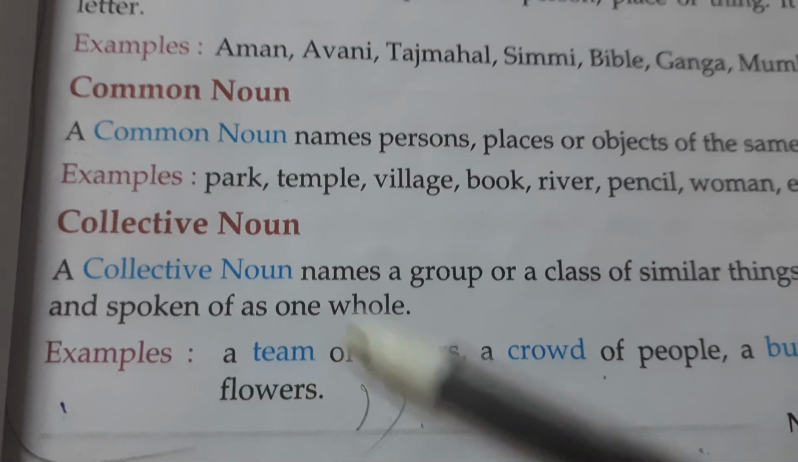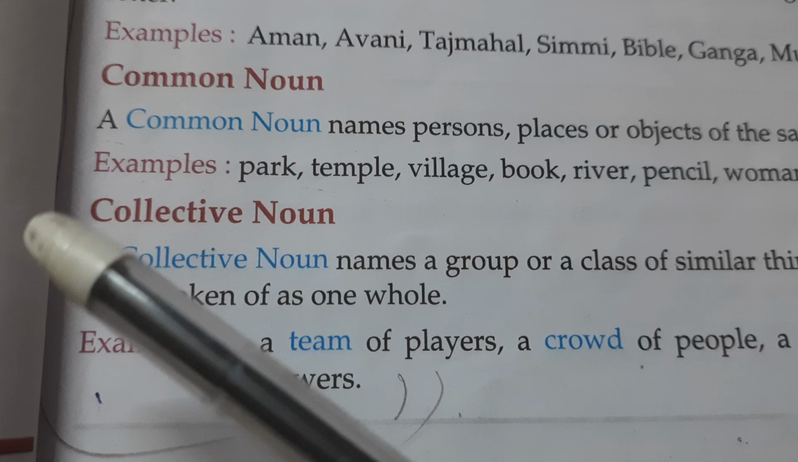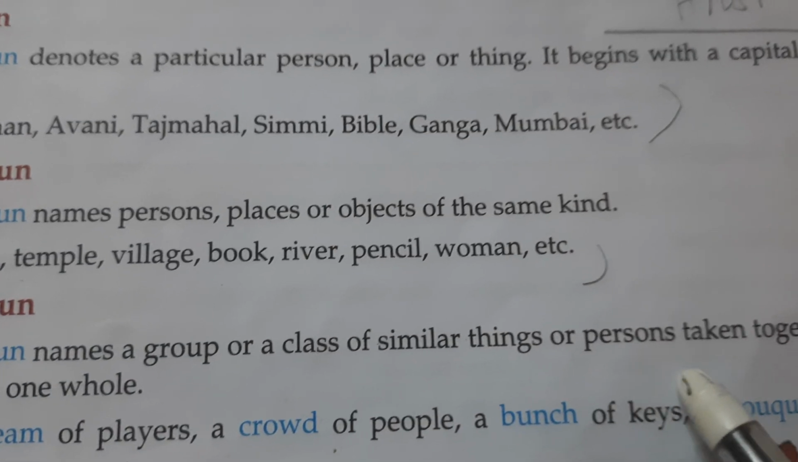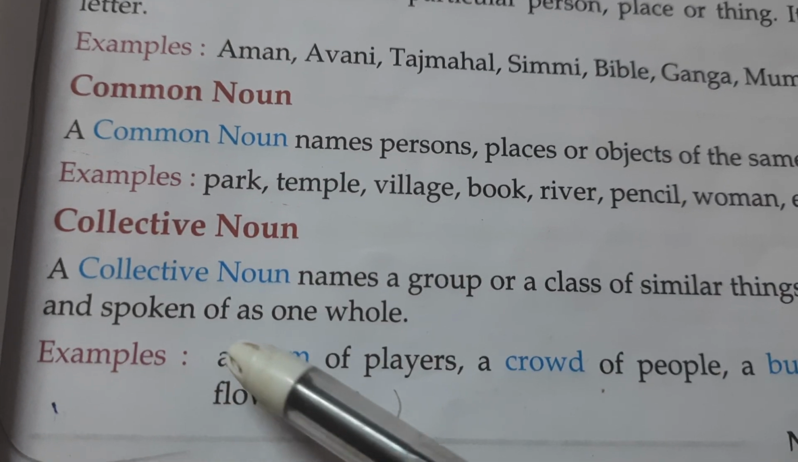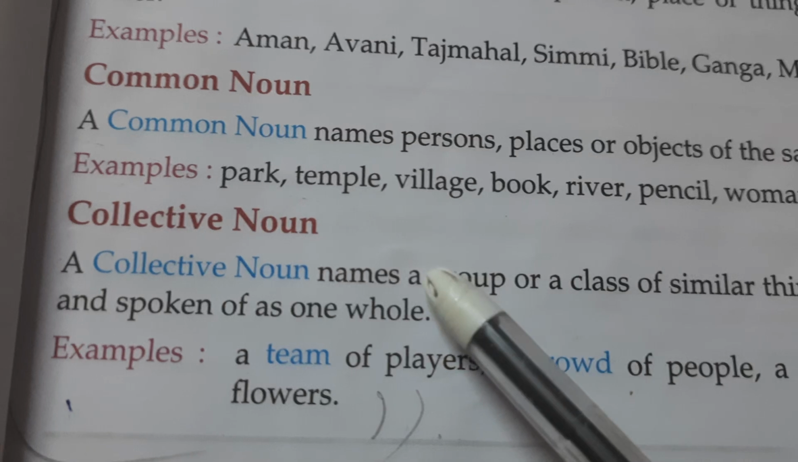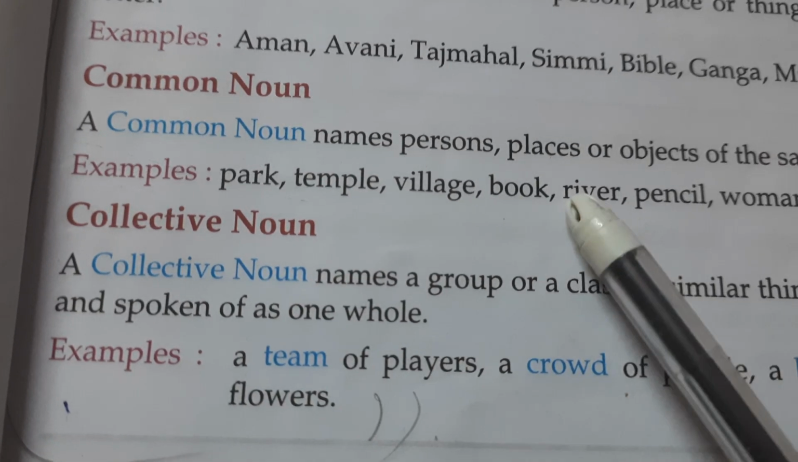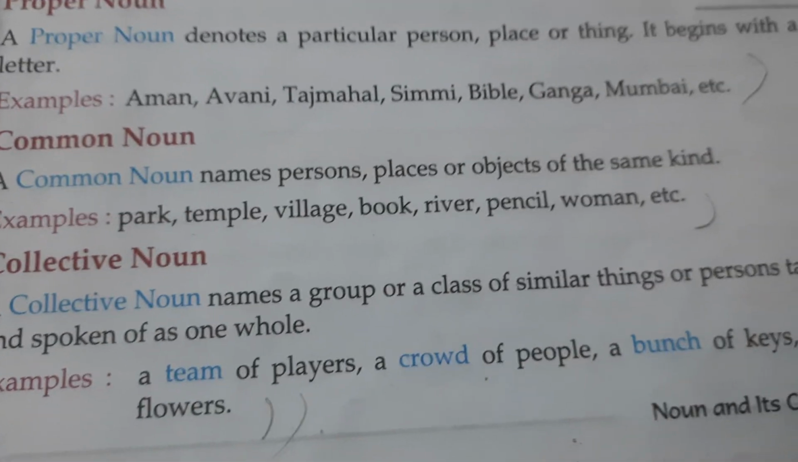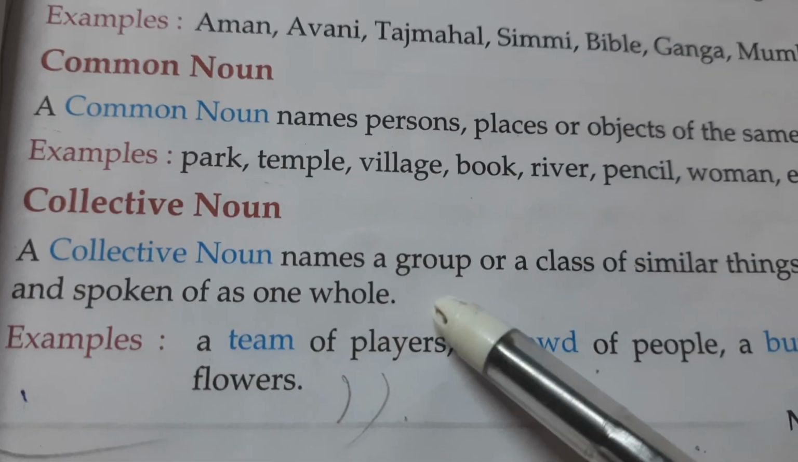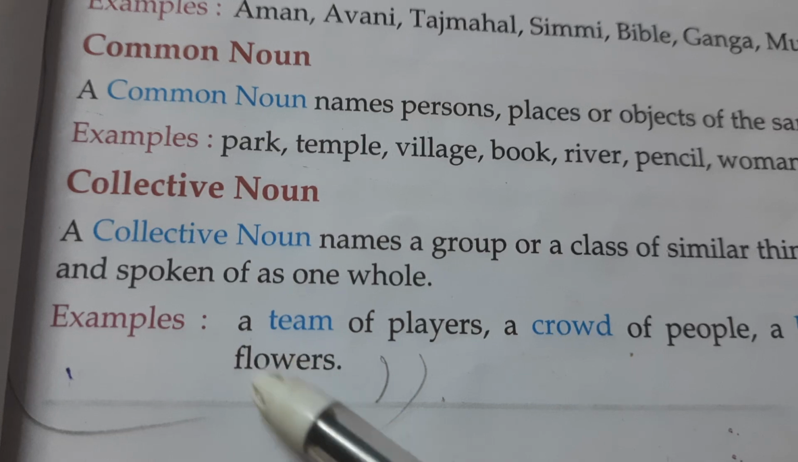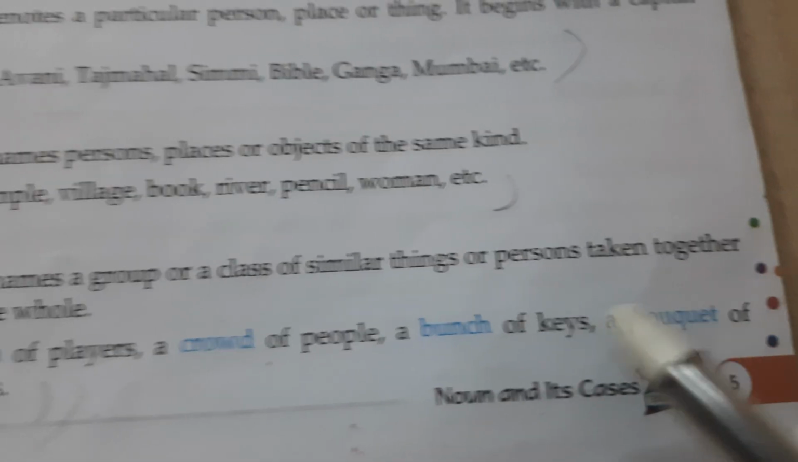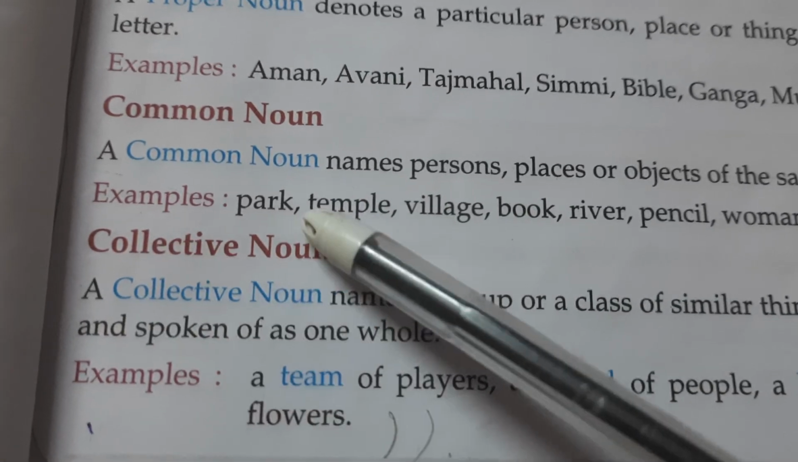Now we are going to study about collective noun. What is collective noun? A collective noun names a group or a class of similar things or persons taken together and spoken of as one whole. So that is called collective noun. When we talk about persons taken together and spoken of as one whole, that is called collective noun. For example, a team of players, a crowd of people, a bunch of keys, a bouquet of flowers. So that is called collective noun.